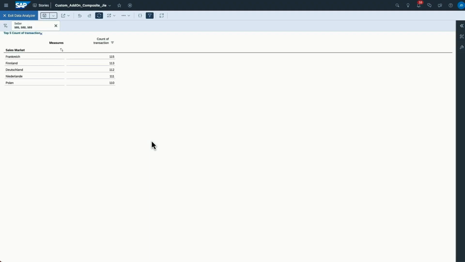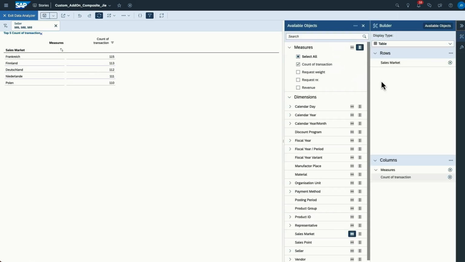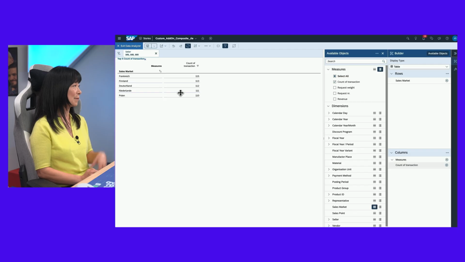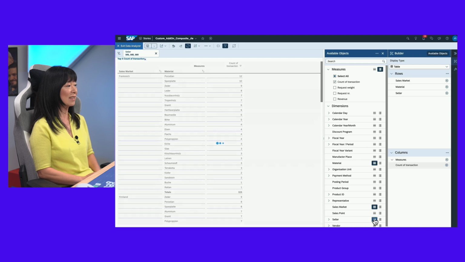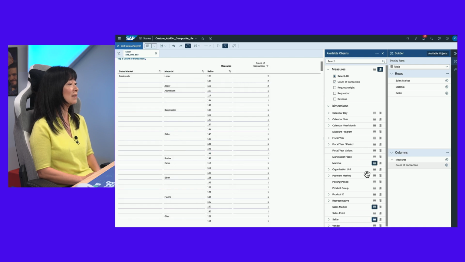You can open in the current tab like here, and then you actually have the table. Here the entire widget state is taken over, whether it's a filter or the ranking. Now you see on the right side in the builder panel, you can add these different dimensions and also key figures into the table.